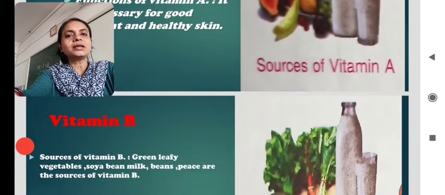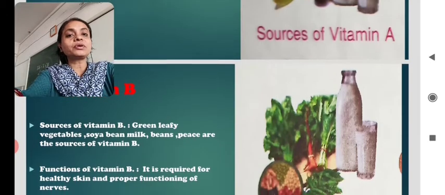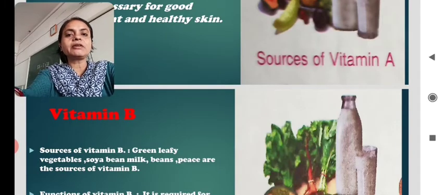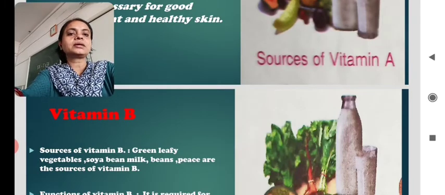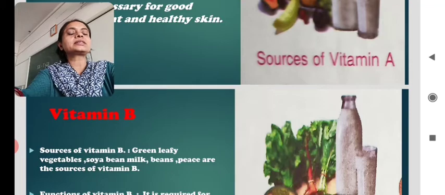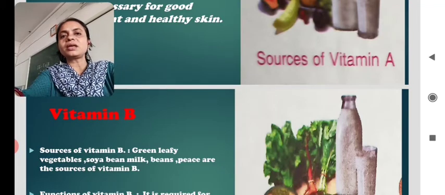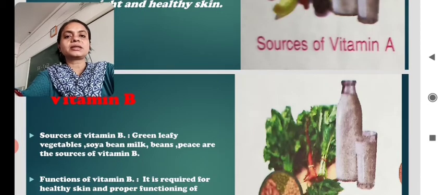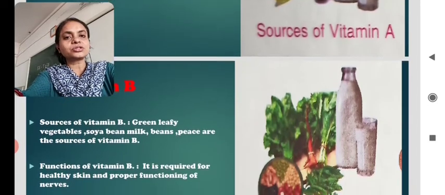Now let's go to the next vitamin. This is vitamin B. Now let's know how vitamin B protects our body. First of all, we will know the sources of this vitamin. Green leafy vegetables, soya bean milk, beans, peas are the sources of vitamin B. This is the next category of vitamin. First we have learned about vitamin A, that is good for our eyesight and skin. Then this time we are learning about vitamin B, which is found in green leafy vegetables, soya bean milk, beans, peas and so on.